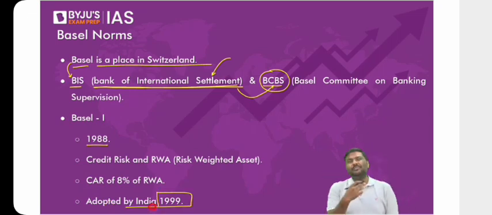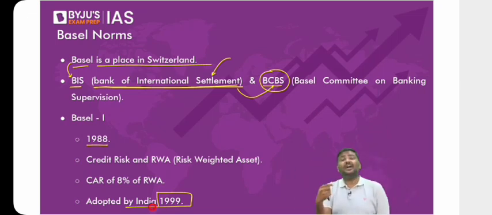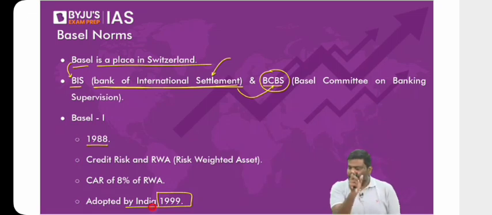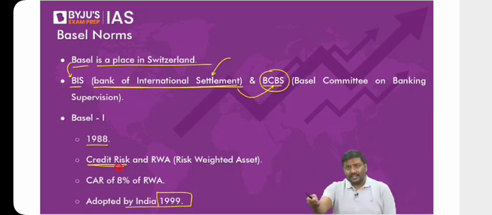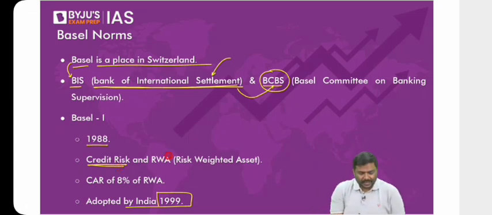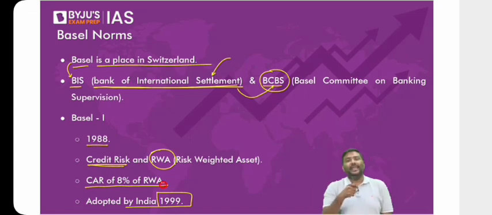Now, what are the important provisions? Focus on the 2 most important provisions. One, under Basel 1 guidelines, the document stated that every bank will face credit risk. How many types of risks have we discussed so far? 3 types. But to begin with, Basel 1 said the bank will face only one risk, that is credit risk. And because the bank faces credit risk, there is a possibility of incurring losses. Hence, it recommended that all banks should calculate risk-weighted assets and maintain a capital adequacy ratio of 8% of RWA.